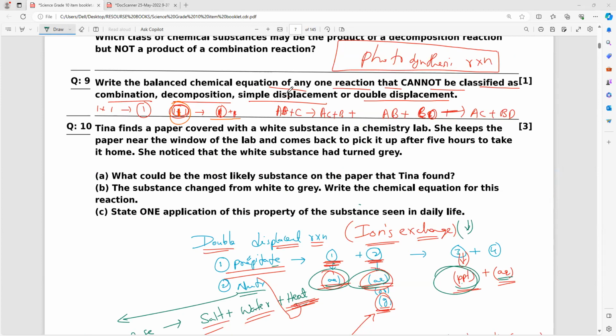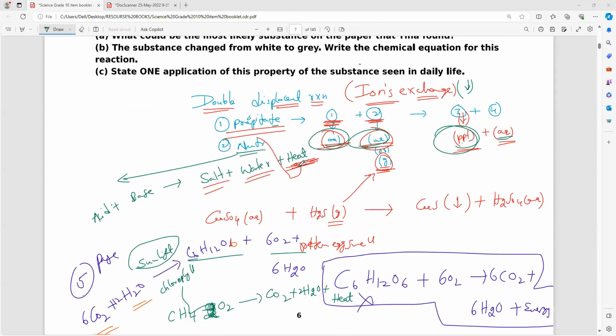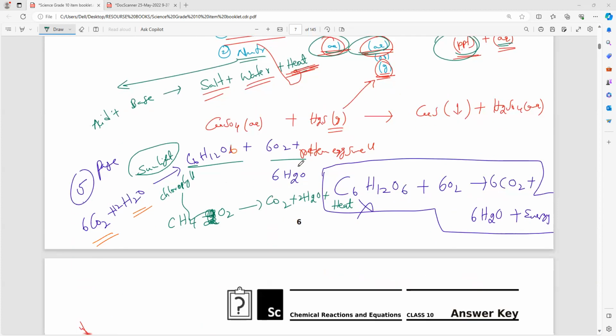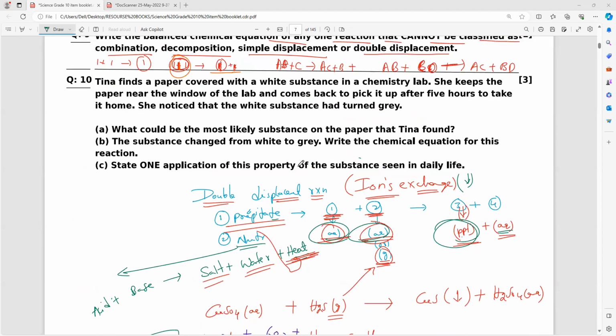Burning of hydrocarbons does not come under all these types of equations. Burning of hydrocarbons comes under exothermic reaction, only exothermic. Note that, everybody. Alcohols also, you can write that. Everybody clear?